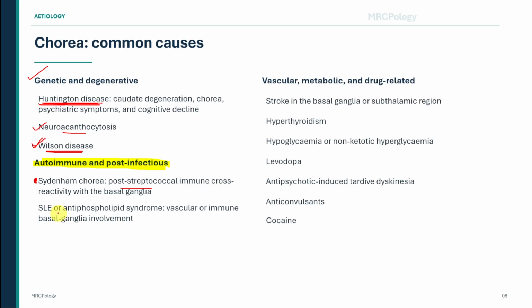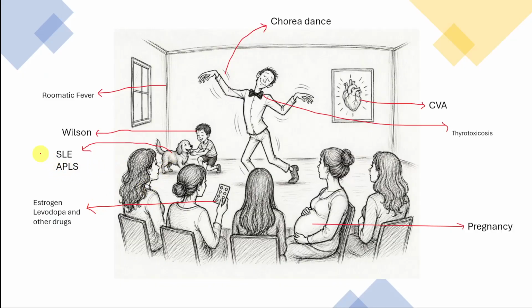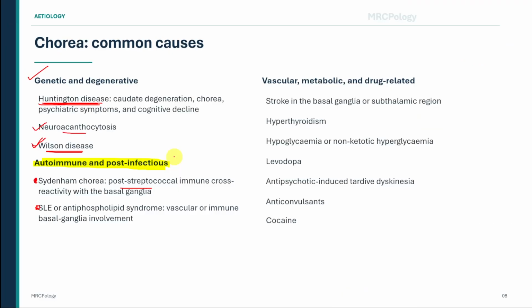Because Sydenham chorea is a manifestation of rheumatic fever, the clinician must assess for evidence of cardiac involvement and other relevant features. Systemic lupus erythematosus and antiphospholipid syndrome may also cause chorea. The mechanism may involve immune-mediated basal ganglia dysfunction, vascular injury, or both. In this context, look for systemic clues. These may include rash, joint symptoms, thrombosis, recurrent pregnancy loss, cytopenias, renal involvement, or other neurological features.